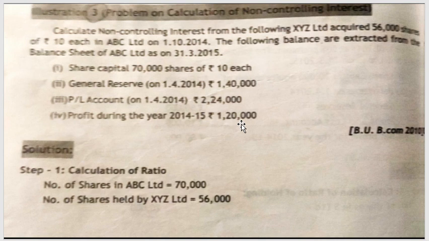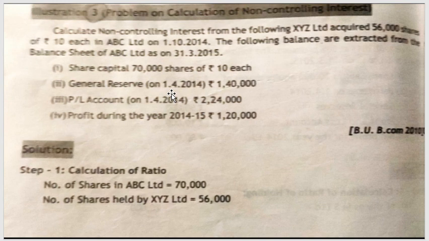we need to divide this for the first 6 months and take that amount into your capital profit calculation. This is similar to the steps involved in your second illustration, but in that second illustration we calculated goodwill or capital reserve. In this we are going to find out non-controlling interest. So let us get into the solution.